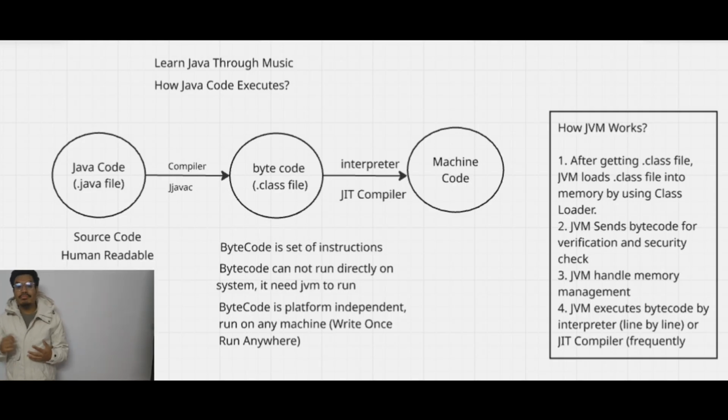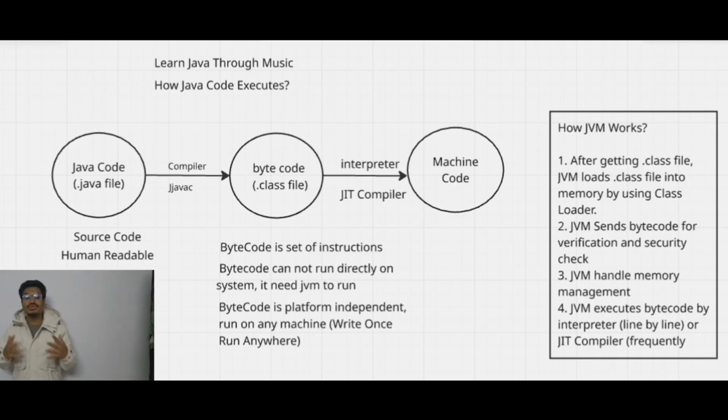The bytecode is platform independent because it can run on any OS. We can run it on Windows, Mac, Linux. That's why Java is also known as platform independent, right? And we can find the JVM after the installation of the JDK. We will see the architecture of Java, JDK, JRE, JVM in our other videos. For now, just remember that we need a JVM to run our bytecode.